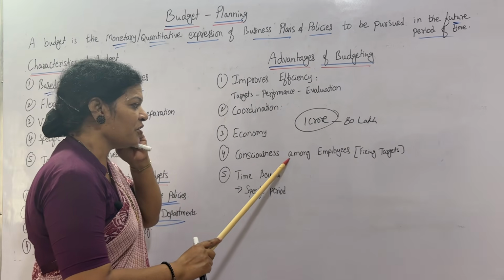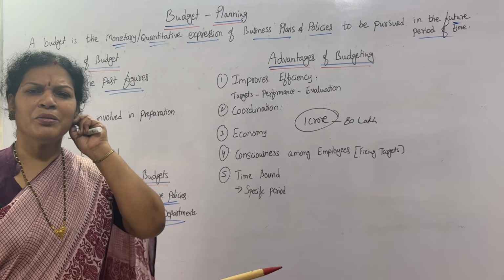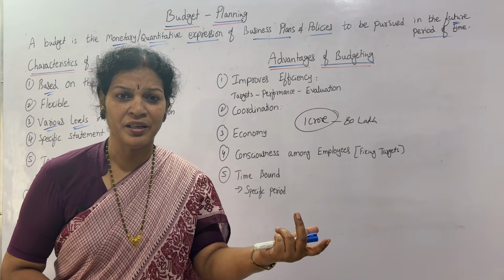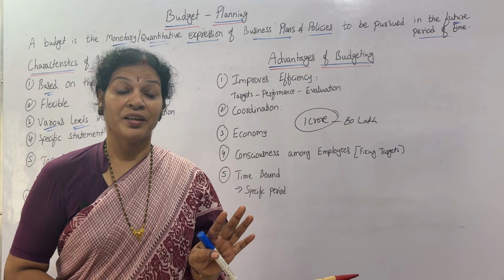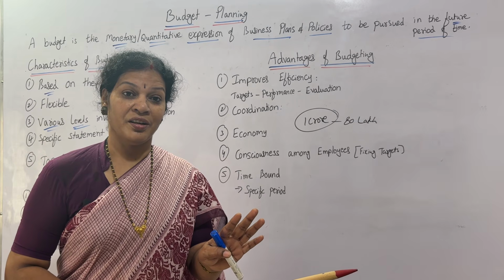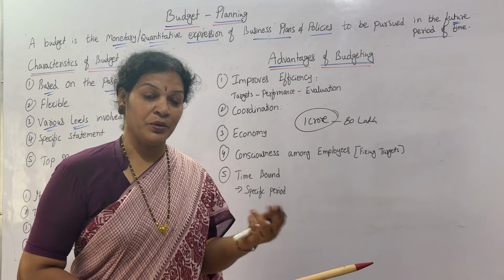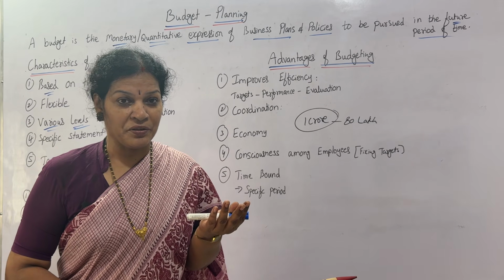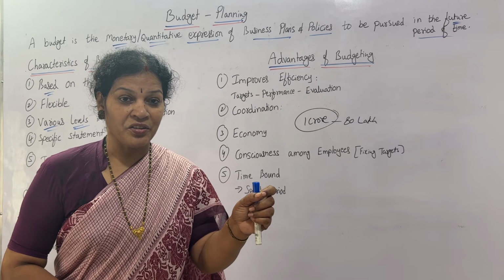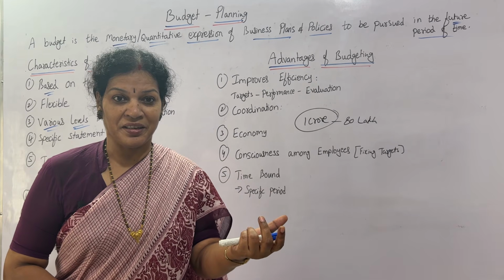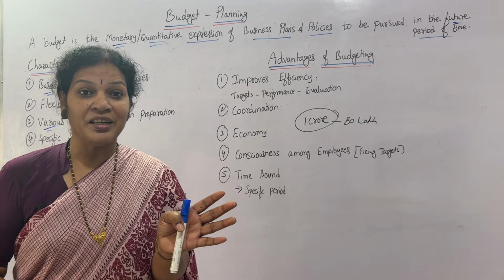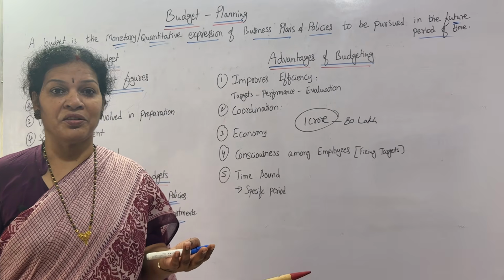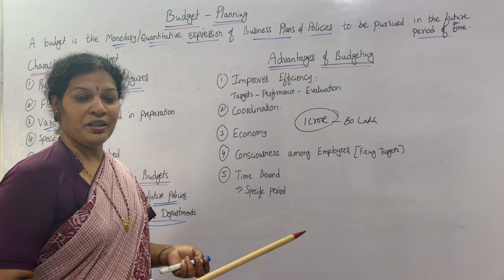And next one, consciousness among the employees. Because all the employees are working together, they are fixing their targets, they have to move accordingly. So they are conscious, they are alert, they have knowledge, and they feel that they are part and parcel of the organization, because I'm involved in the organization, I'm involved in the budget preparation, I'm involved in the organization activities, I'm involved in the decision making. That kind of knowledge, alertness will be there in all the employees. That gives fruitful results to every organization, right? So that is consciousness among the employees.